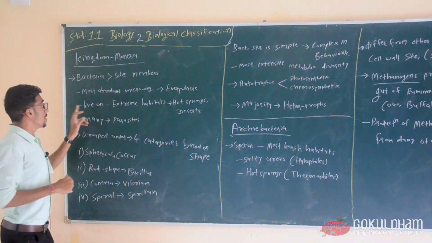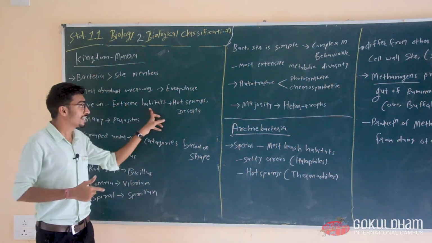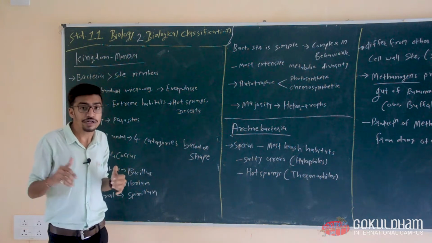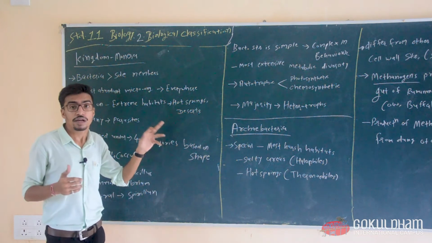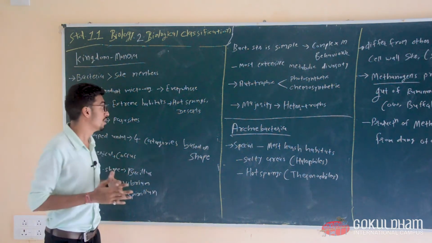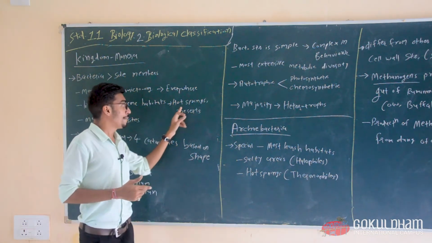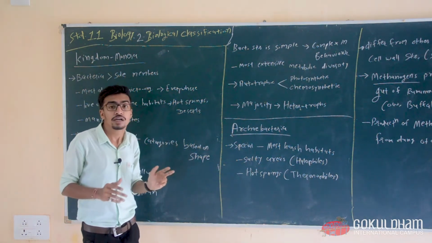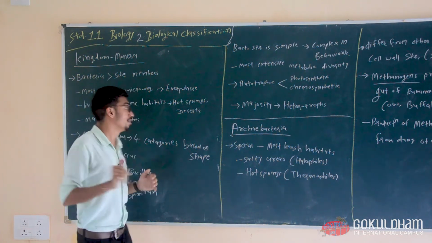Now, bacteria can live in extreme habitats. Extreme meaning challenging places in the world. In our previous chapter, we have already seen extreme conditions, extreme habitats where organisms are living. So microorganisms are also one of them. For example, hot springs. Microorganisms live in hot springs, where the temperature is very high.